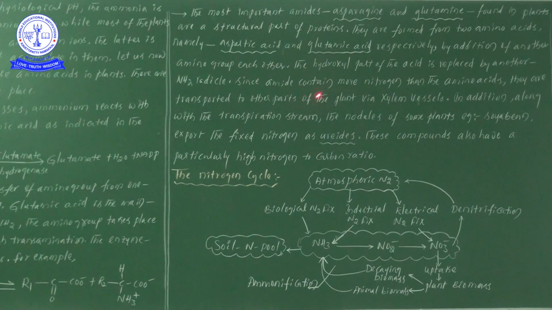Now since amides contain more nitrogen than the amino acids, in comparison between the amino acids and amides, we can find more nitrogen in the amides. Why? Because we have added one amino group to the amino acid, and only then is the amino acid converted into an amide. So definitely we will find more nitrogen in amides.